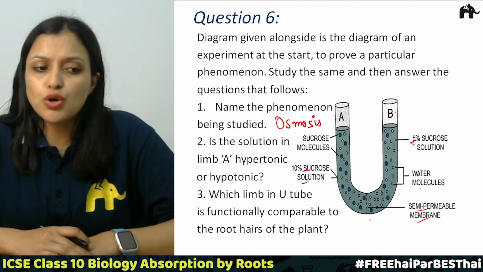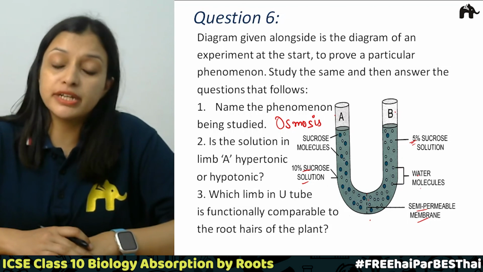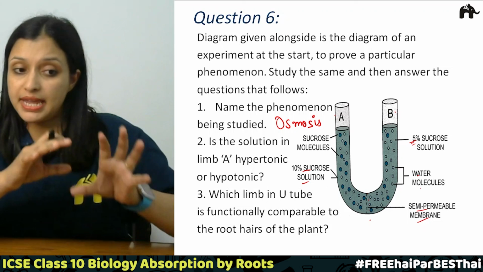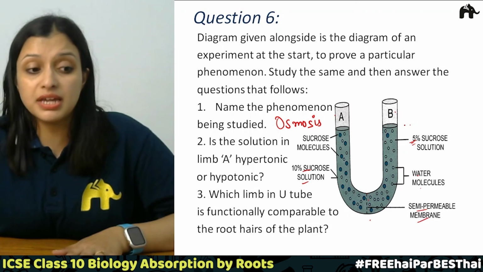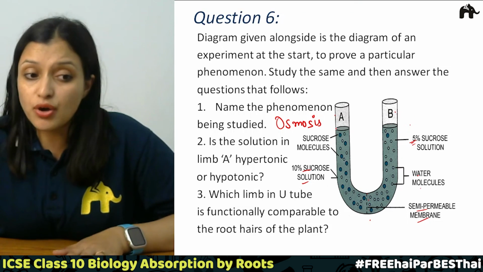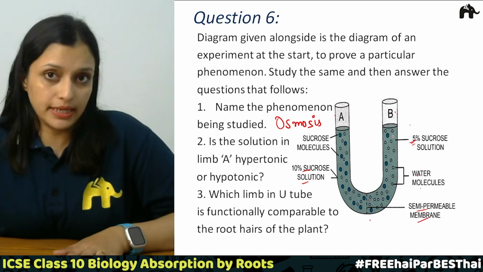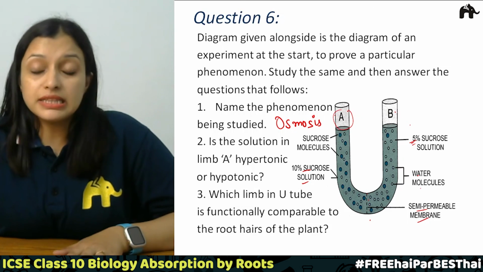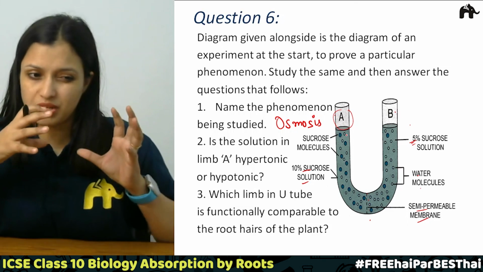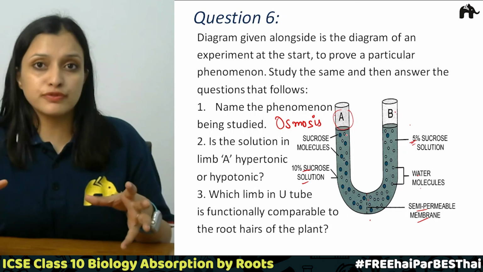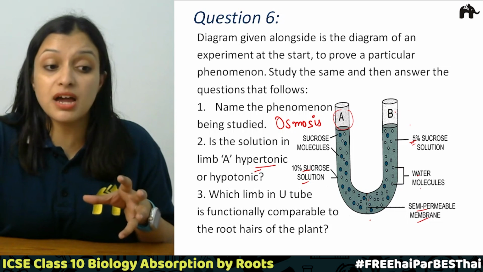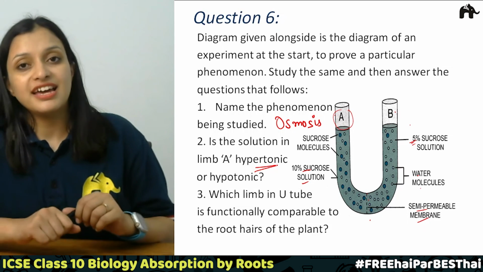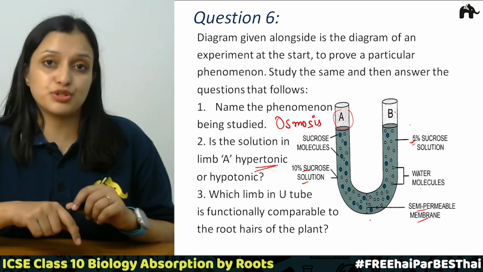Second is the solution in limb A hypertonic or hypotonic? So there is limb A, there is limb B. So is the solution hypertonic or is it hypotonic, right? If we talk about limb A, in this particular solution, there are more number of solutes. So this is going to be a hypertonic solution, right? As compared to B, this is a hypertonic one.